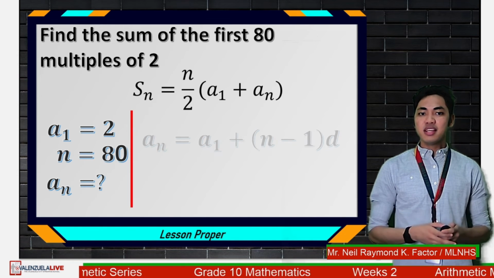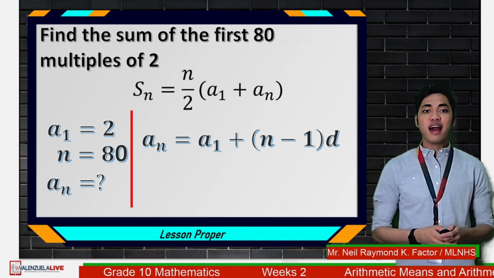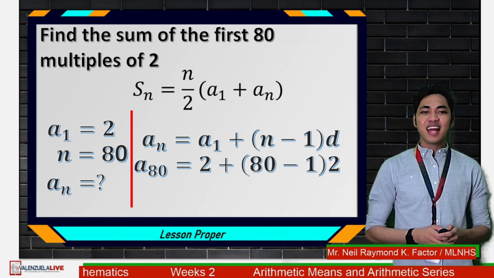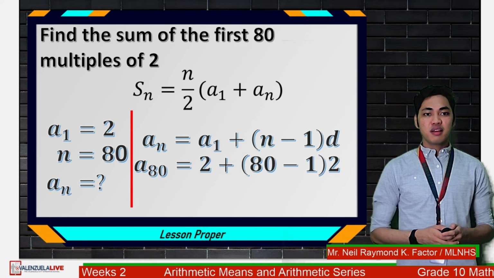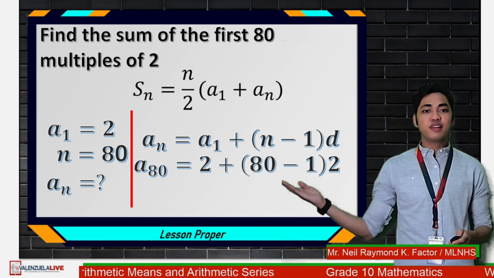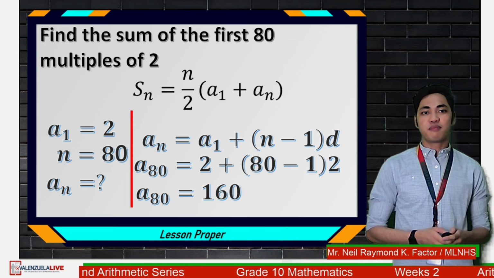So in that case, we can use again the arithmetic sequence formula and find the 80th term, or a sub 80. That is equal to 2 plus quantity 80 minus 1 times 2. And if we're going to solve this one, we have a sub 80 is 160.